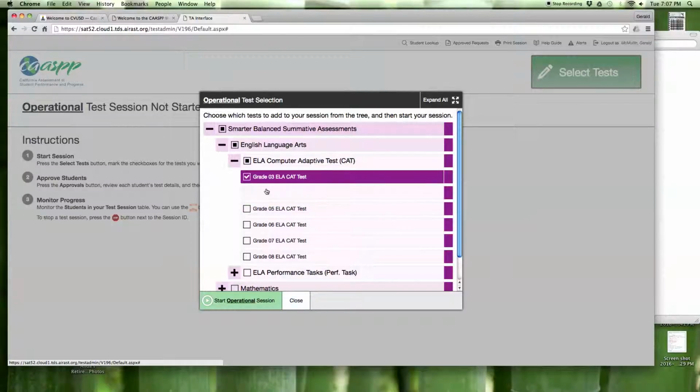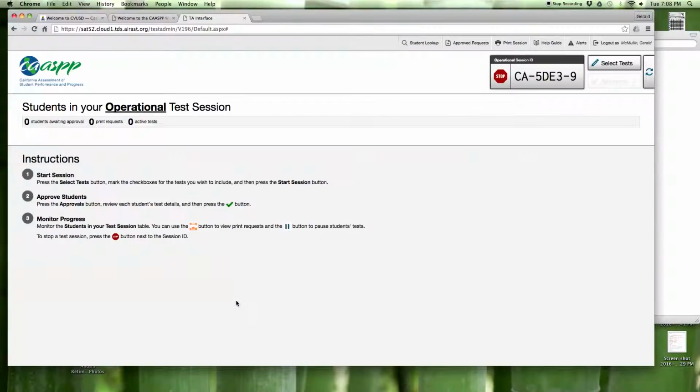When you reach the place where now you're ready to, say, administer the 4th grade ELA CAT test, I check that box and go down here to the Start Operational Test. Now, as you might recall, this is the most important thing here in the top right corner, which is our session ID. So the session ID is unique to each time you log in. So tomorrow if you log in, this number will be different. So it's just today's live session.